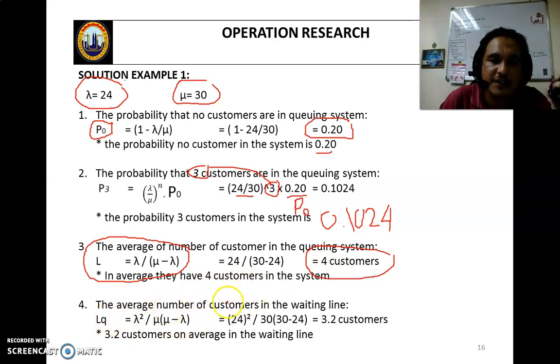LQ, the number of customers in the waiting line, equals lambda squared divided by mu times (mu minus lambda), 24 squared over 30 times (30 minus 24). Your answer is 3.2 customers on average in the waiting line. So for every solution you must conclude. In the exam, if you do not conclude your finding, I will deduct your marks.